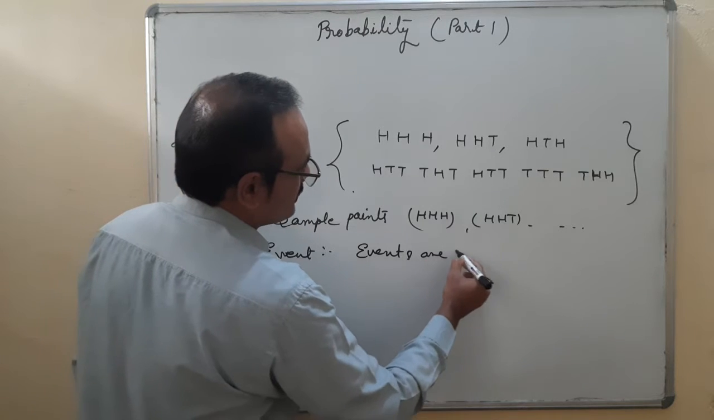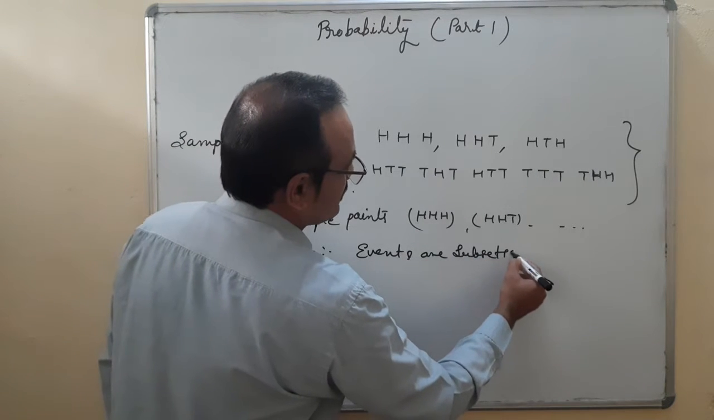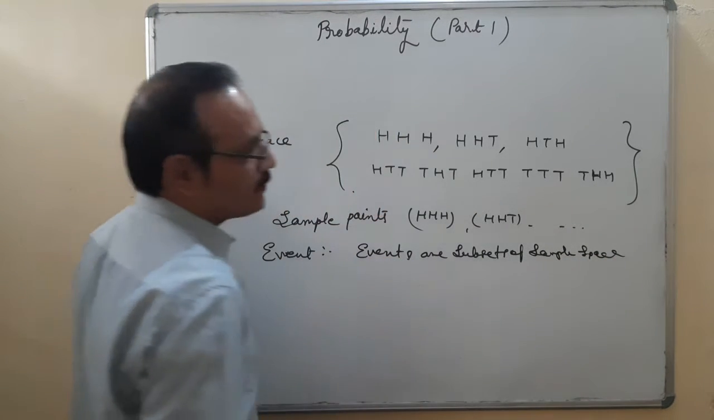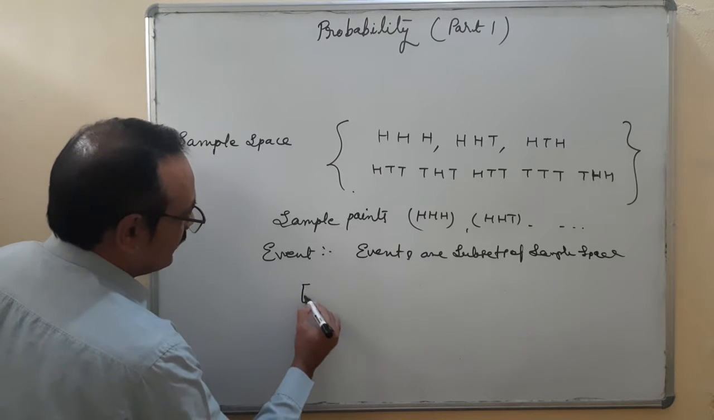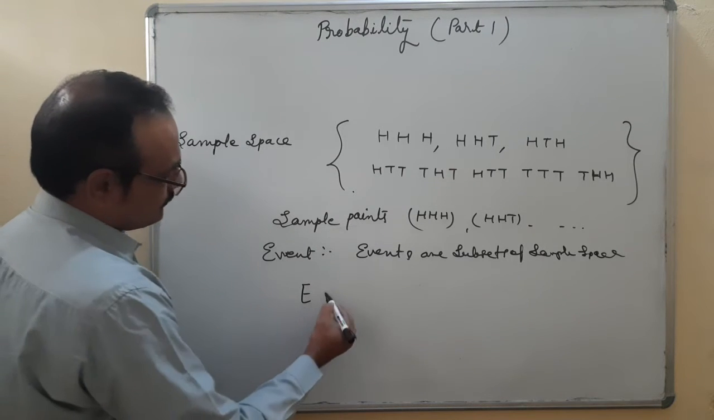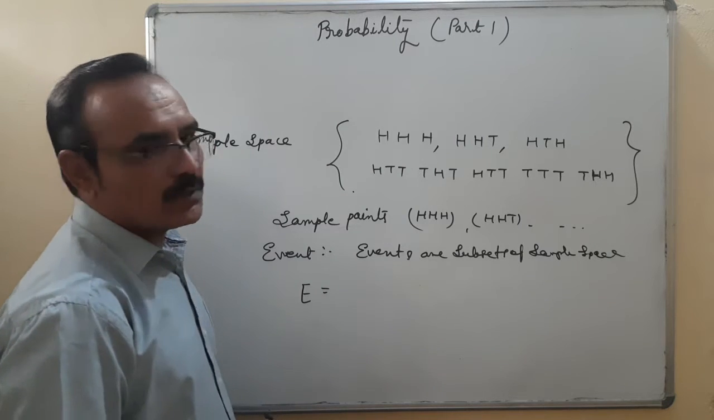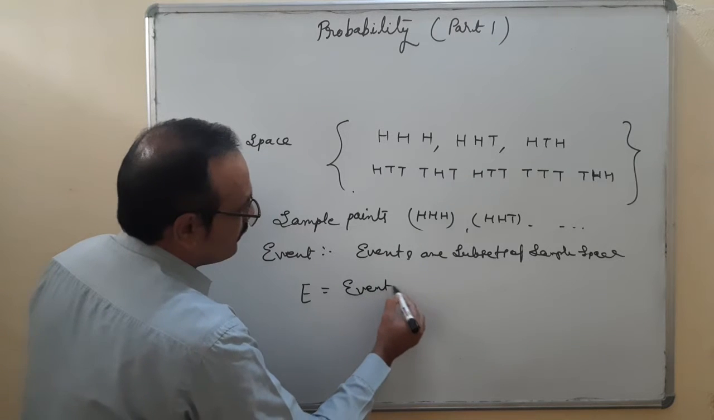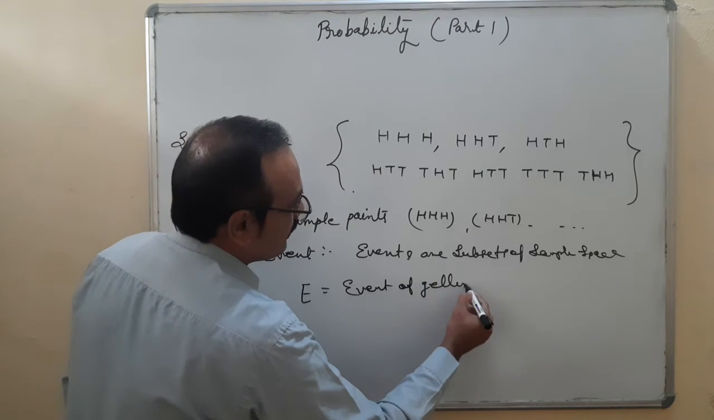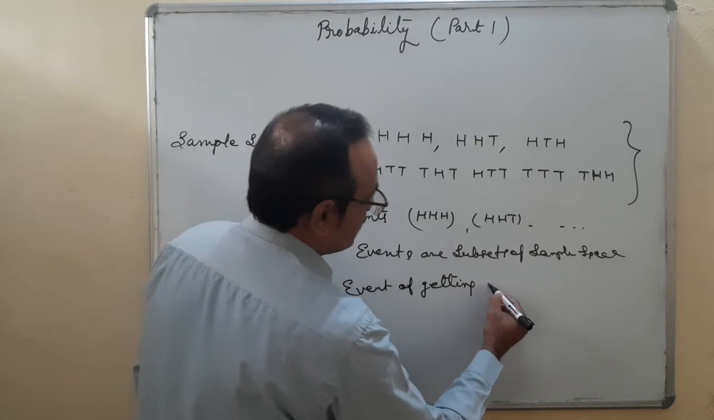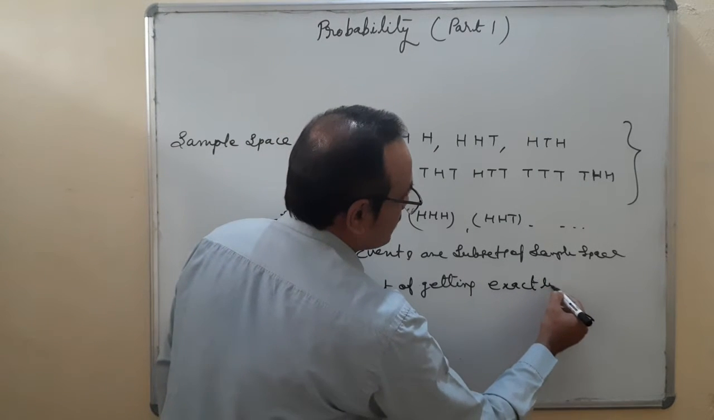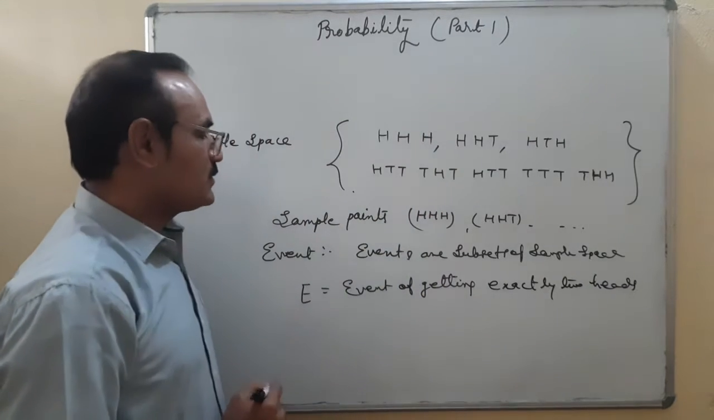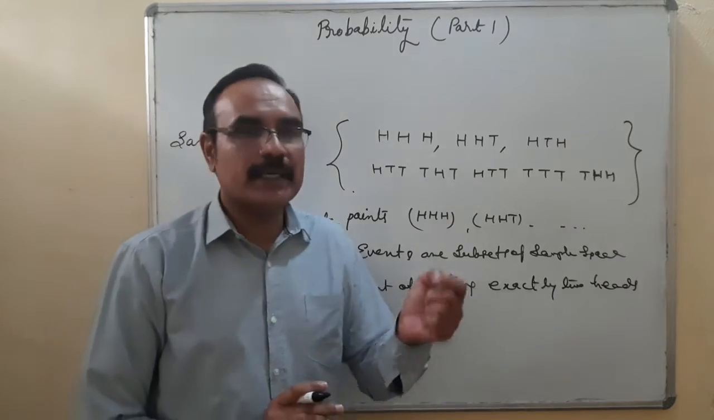Events are subsets of sample space. Let me tell you how the subset works. Let an event be denoted by capital E. E is equal to the event of getting, suppose from this experiment, exactly 2 heads. Suppose I have taken an event of getting exactly 2 heads.